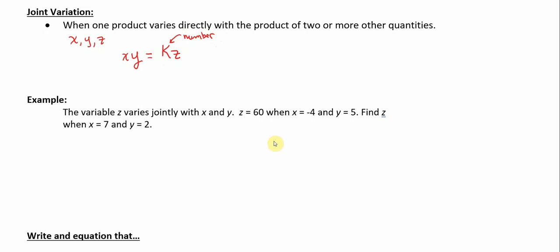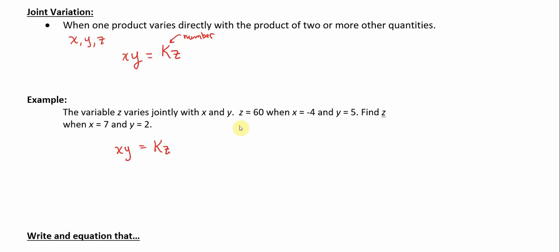So that was a little bit cryptic. That was a little bit difficult to understand, perhaps because there's a lot of technical words meshed together. Let's try to unpack it with an example. The variable z varies jointly with x and y. So we can describe it using the formula: x times y is equal to k times z.